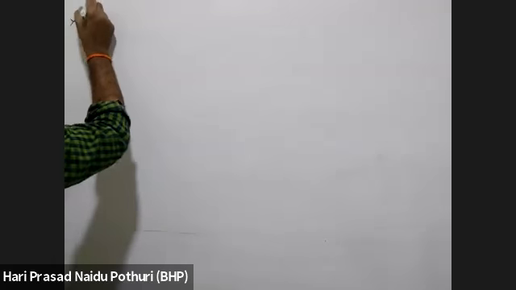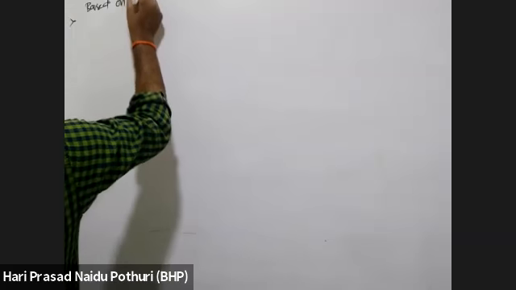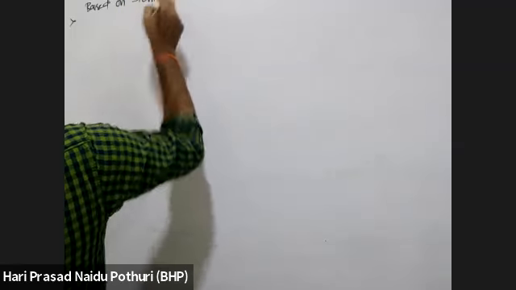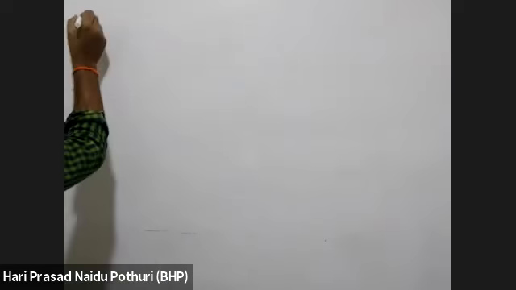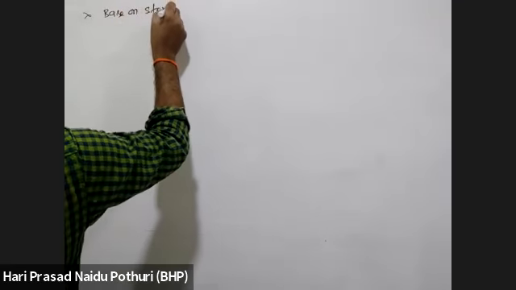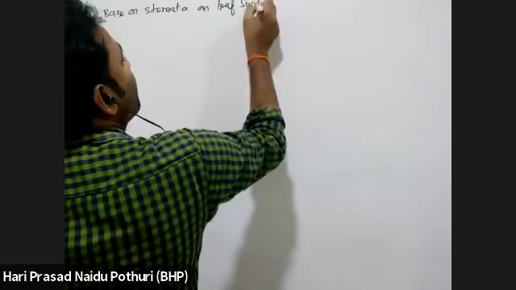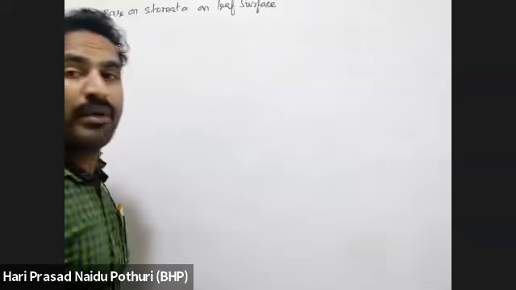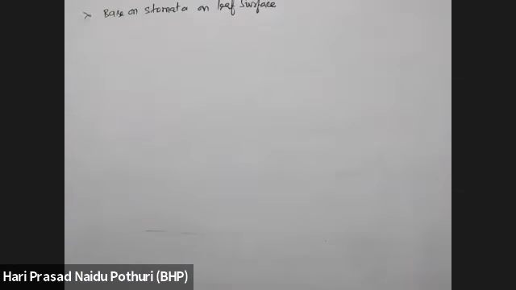Next, see here, based on the presence or absence of stomata on the surface of leaves, leaves are divided into different types. Wait, I will write it down.